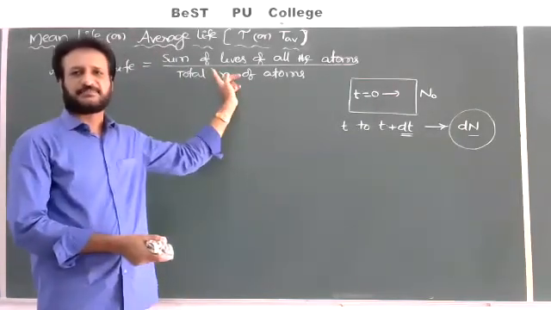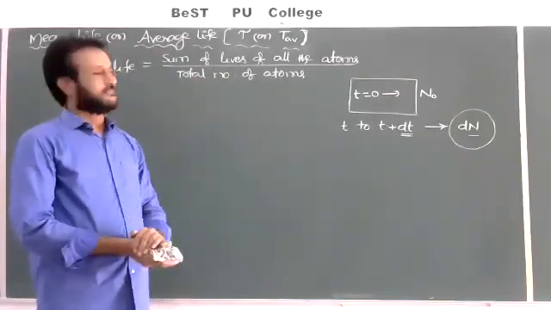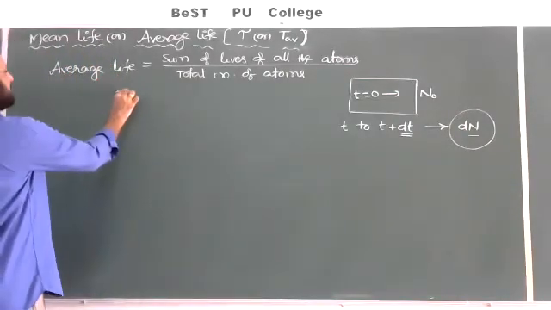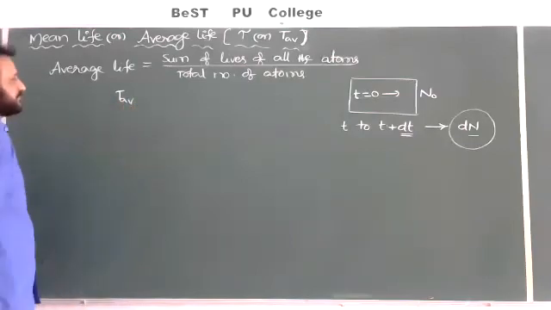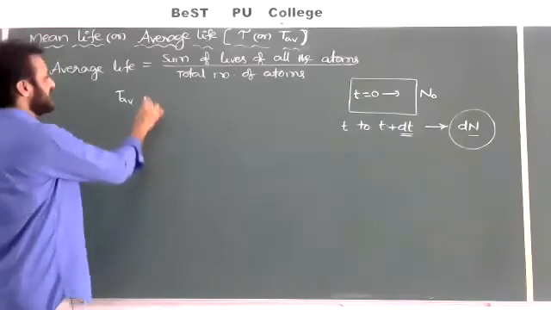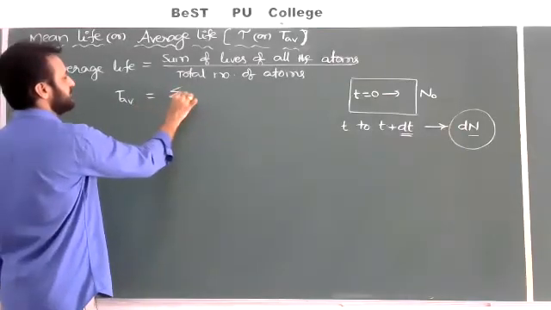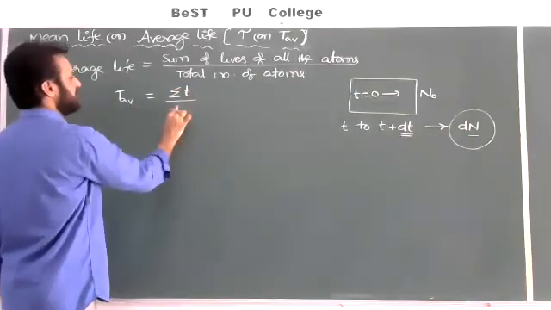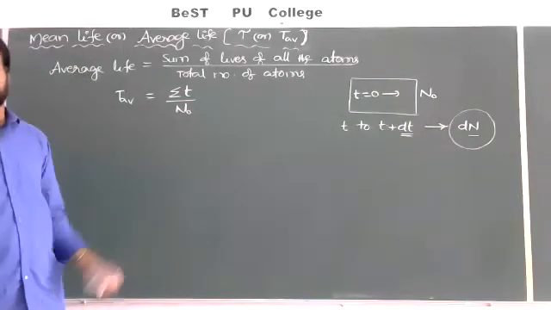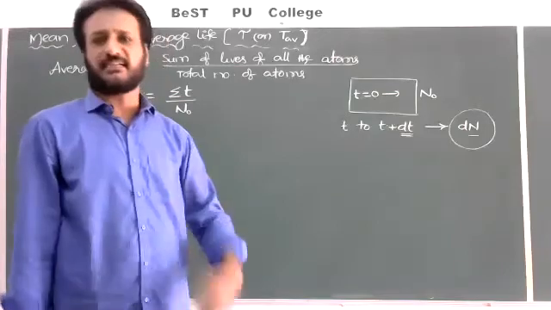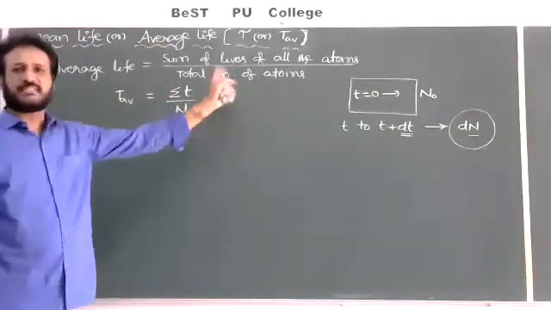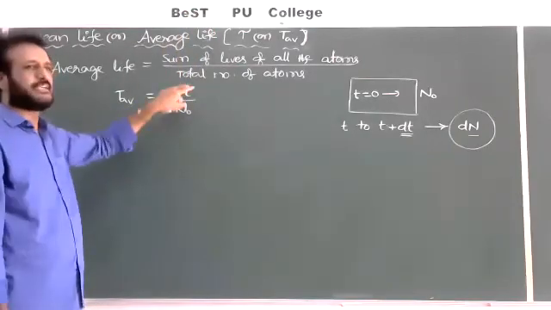Write the formula like this: T average is equal to sigma t, the sum of lives of all the atoms, divided by the total number of atoms, N naught. I am writing sigma, a summation, but later I will go for the integration method. Here simply it is t1 plus t2 plus t3 and so on up to t infinity, for all the atoms.